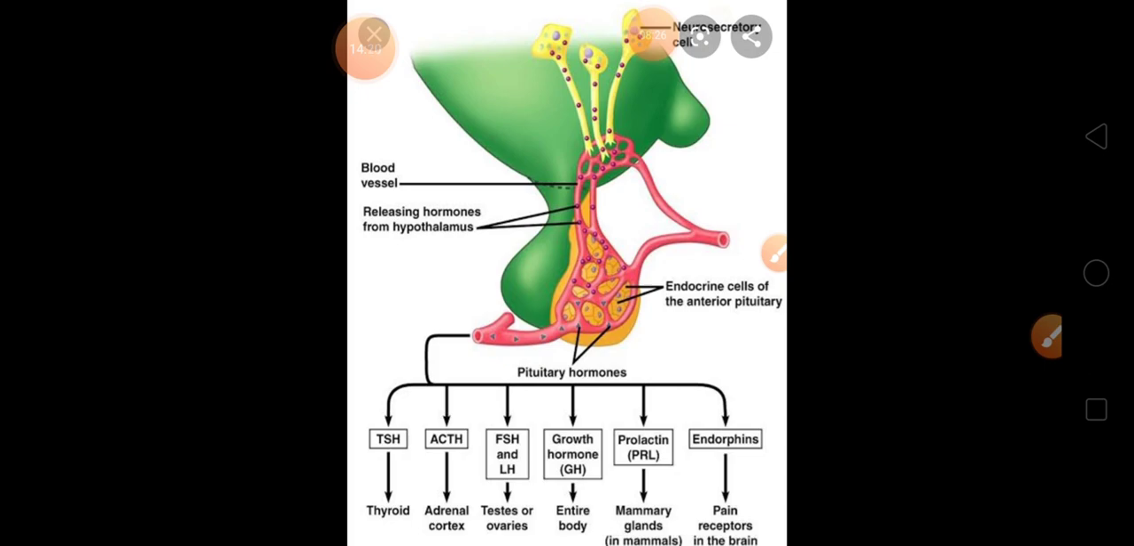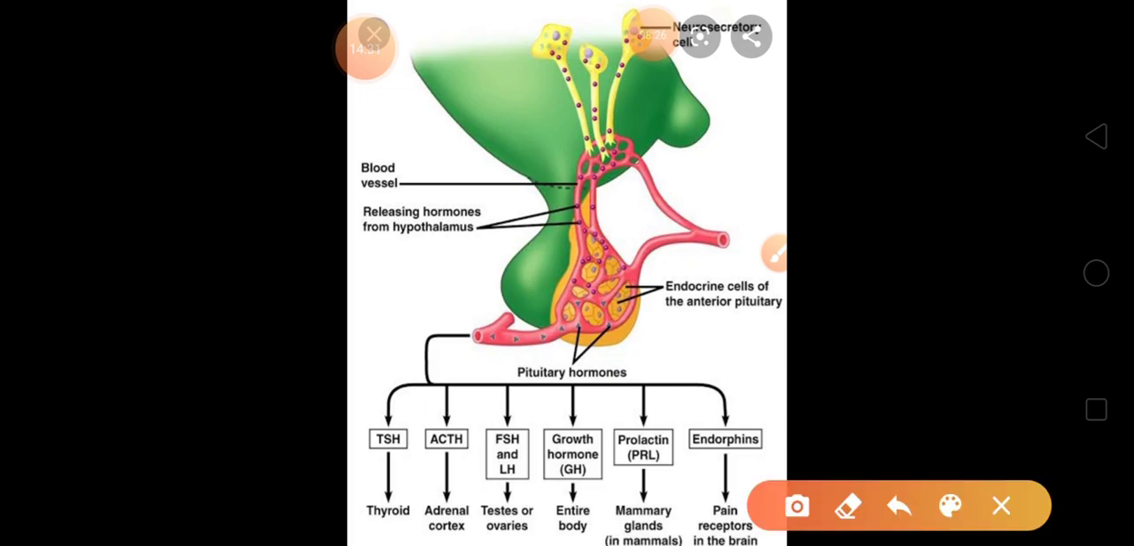Okay, and these hormones will be activating the specific organs. These activated hormones, like I'll tell you, like the pituitary gland, is activated by the hypothalamus. The hypothalamus has activated the pituitary gland. Now this pituitary gland will release thyroid stimulating hormone.